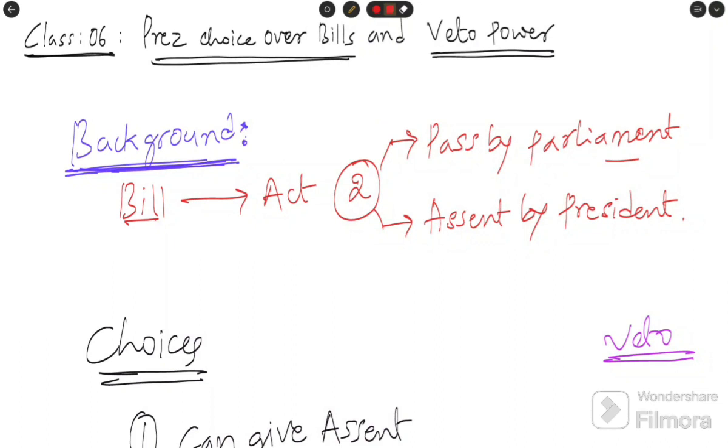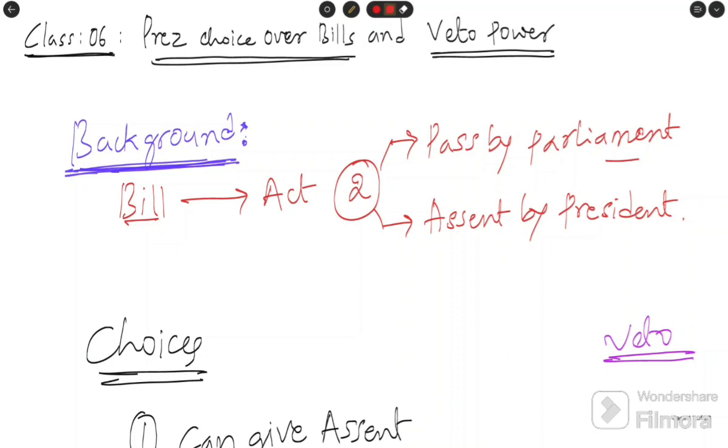As usual, I need to give some background to this, because to understand well and to keep it in our mind for a long time, we need to understand the background. That becomes a base for this class. So what is the background?